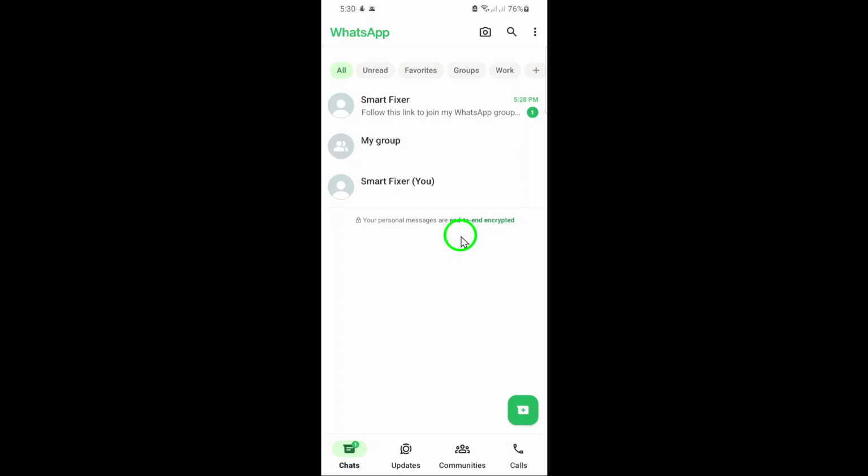Once you're in, locate the group you want to rejoin. You might not be able to see it in your chat list anymore, but you can still find it by searching for the group name in the search bar. Now here's the crucial part. You need to get an invitation to rejoin.